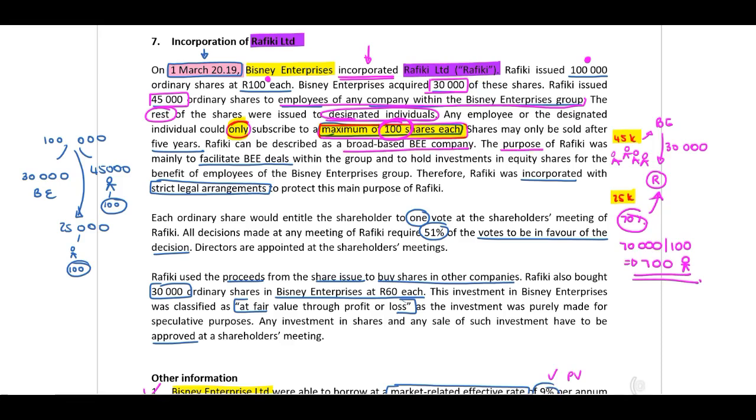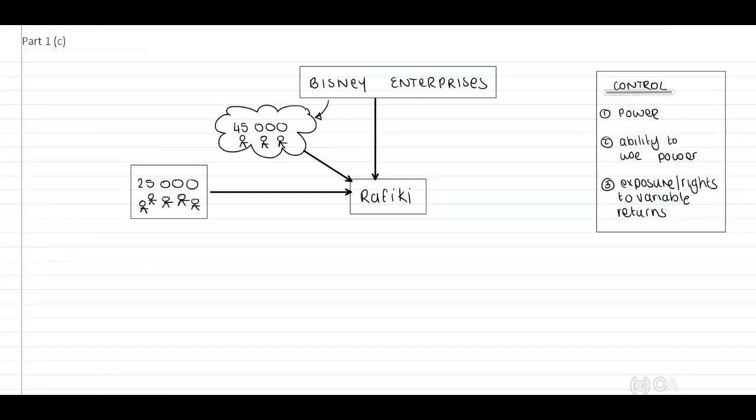The purpose of Rafiki was to mainly facilitate BEE deals within the group and to hold investments in equity shares for the benefit of employees of the Bisney Enterprises group. Therefore, Rafiki was incorporated with strict legal arrangements to protect the main purpose of Rafiki. Therefore, guys, think about this. I have included on a new page. When you attempt each question, please remember you need to start off on a new page.